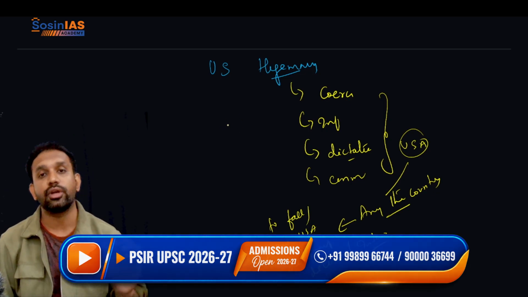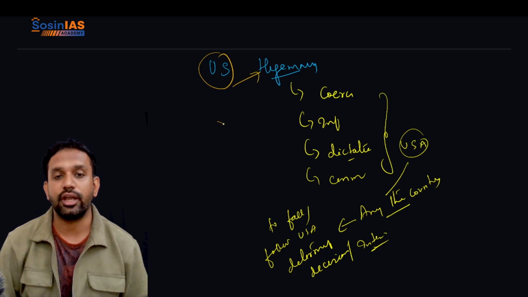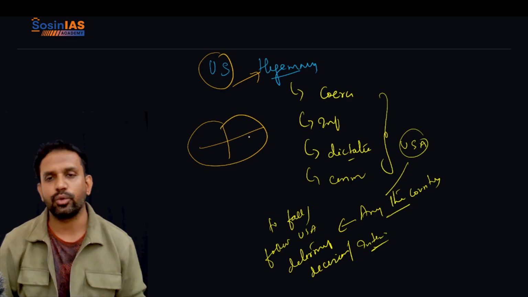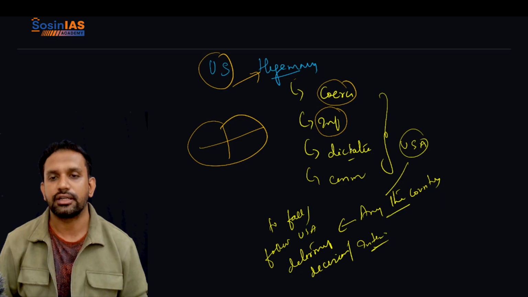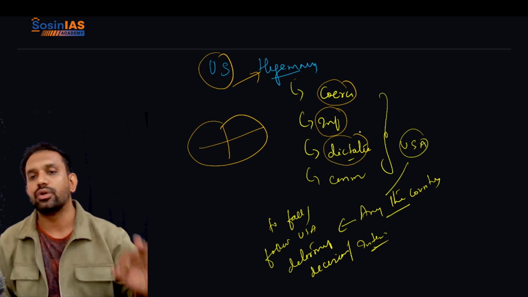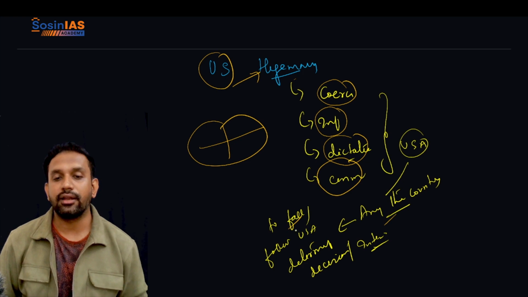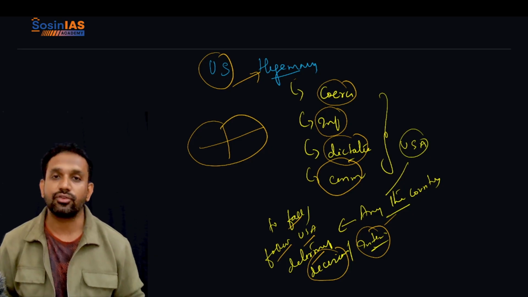And the USA does it with the help of 3 or 4 important tools that I am going to discuss, which explain why the US is able to do hegemony across the world. We'll get to know in a bit. Please stay with me. So here we have US hegemony: any coercive action, any influence on any other country, dictating any country to do this or that, commanding any country to fall in line or to follow USA-determined decision making and also its interest. That is what is called hegemony.